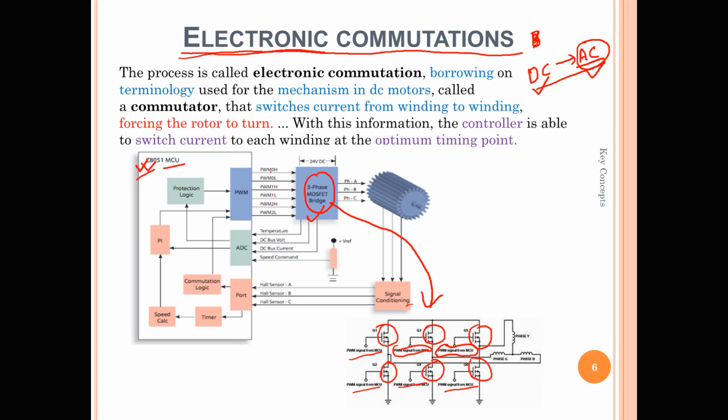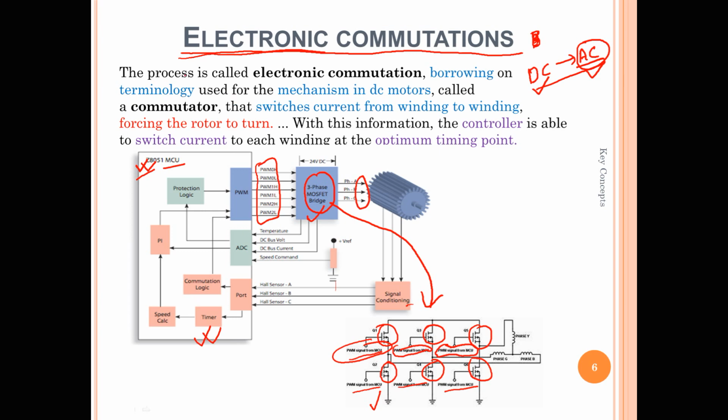Here you can see the pulse width modulation signals going to the different MOSFETs. There are 6 pulse width modulation signals coming from the MCU, and based on those signals we decide which phase to energize and which phase to de-energize. All these decisions are taken by providing the PWM signals through the MCU. So that's the basic information related to electronic commutation.